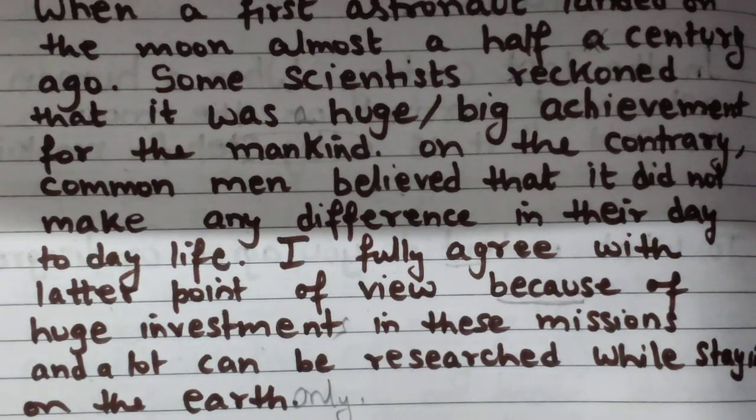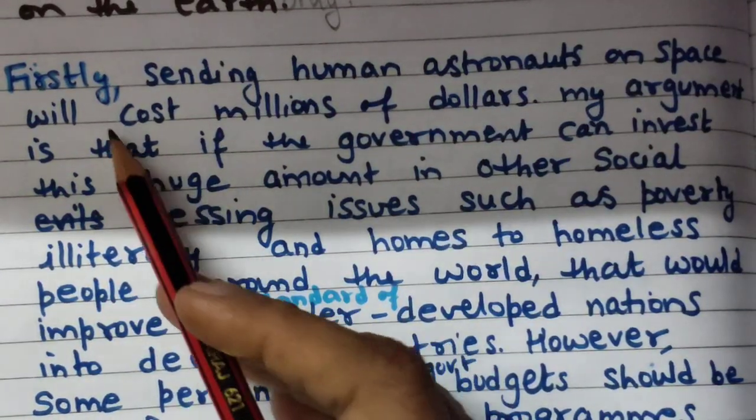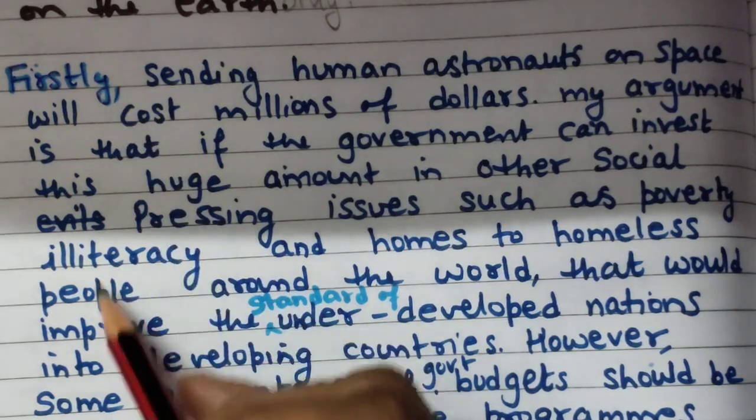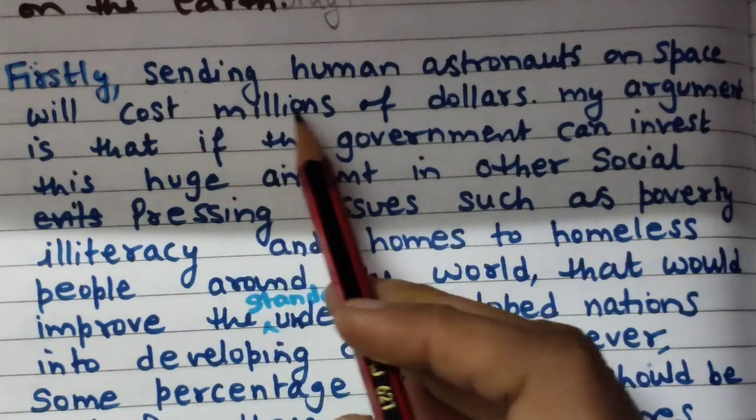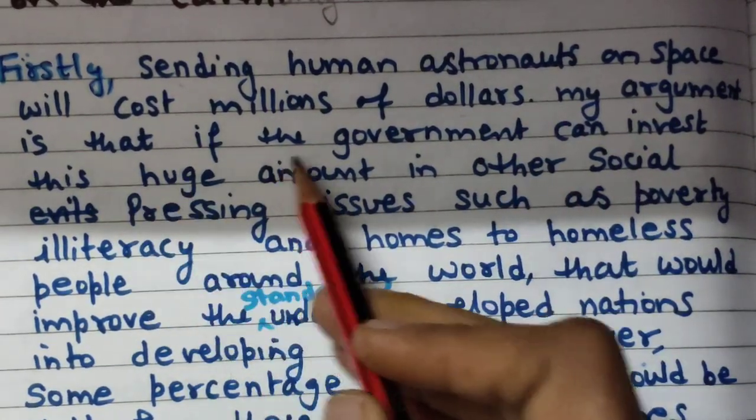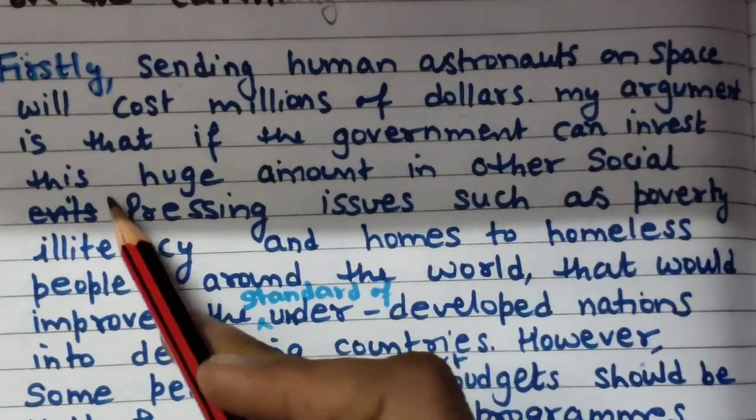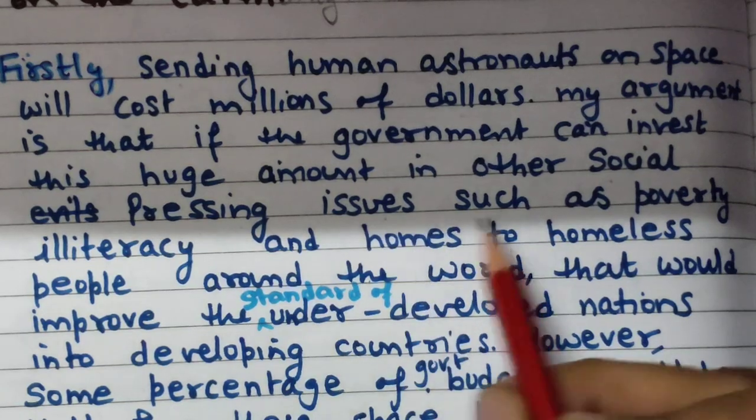Okay, now the first body paragraph. In my first body paragraph, I am going to write my first point of view. Sending human astronauts into space will cost millions of dollars. My argument is that if the government can invest this huge amount in other pressing social issues such as